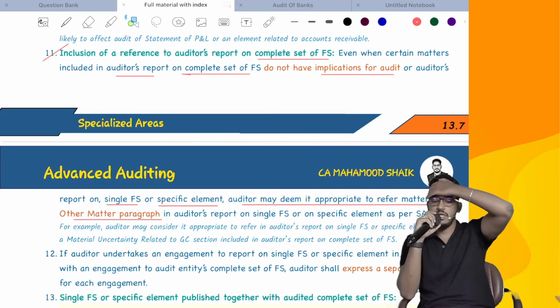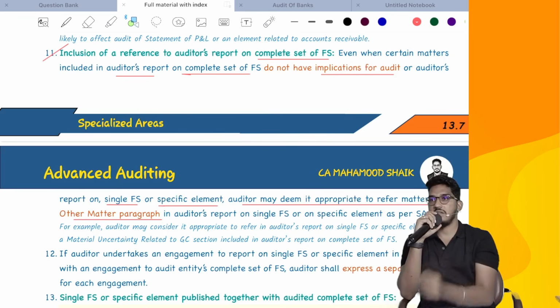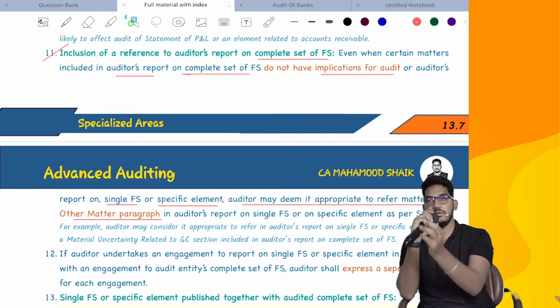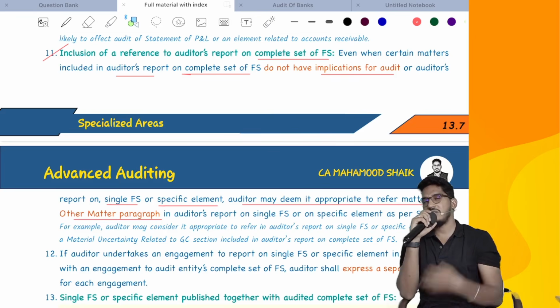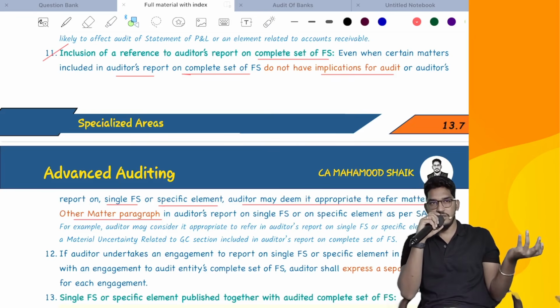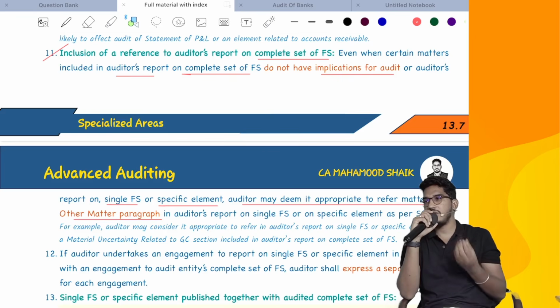Like, say for example, in the main audit report, there is a material uncertainty relating to going concern paragraph. That has nothing to do with the single financial statement or specific element you have audited. You don't want to consider that modification, but still you thought it better to highlight it. Why? Because in the main audit report, there is a material uncertainty. You wanted to say that somewhere in the audit report on your single financial statement or specific element. They don't have any implication.